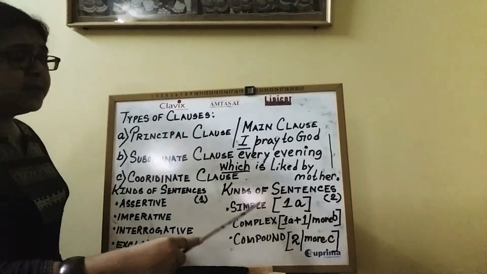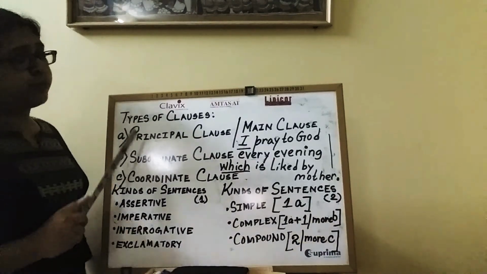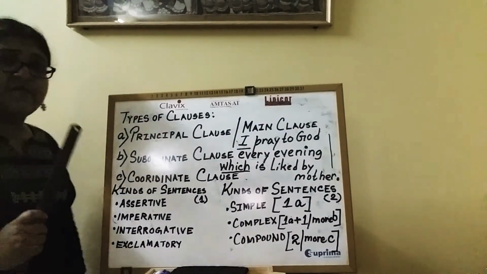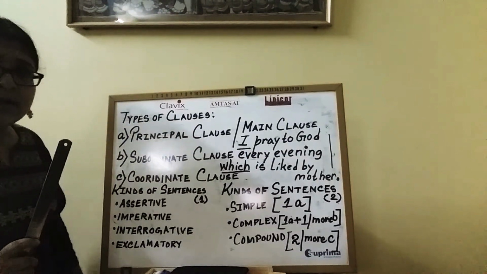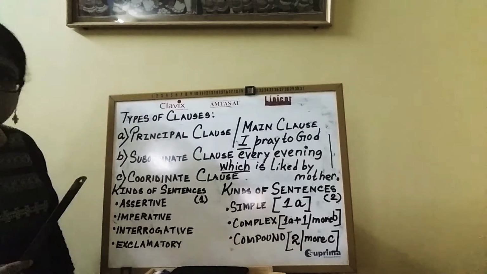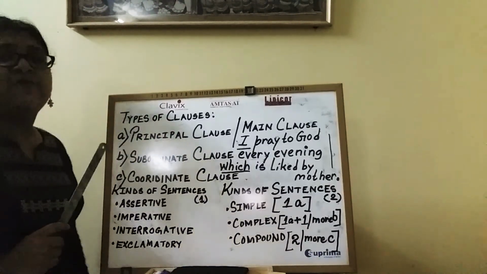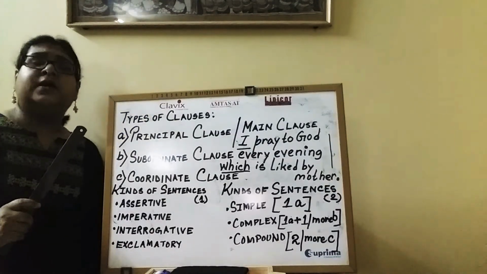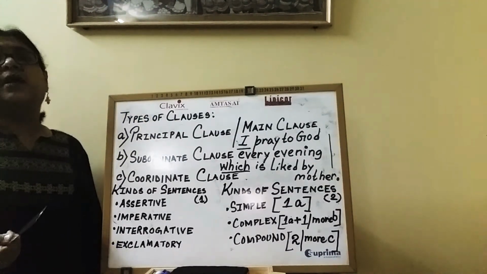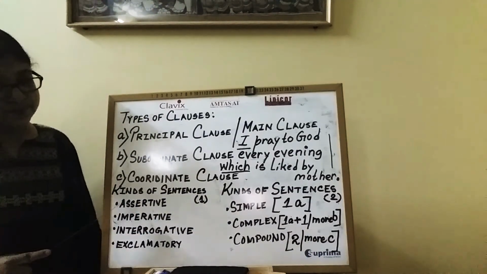So, a simple sentence is that where there is one principal clause and nothing else. As I have said, the very first sentence, I pray to God in the evening. Okay? I pray to God in the evening. So, there is only one principal clause and therefore it is a simple sentence.